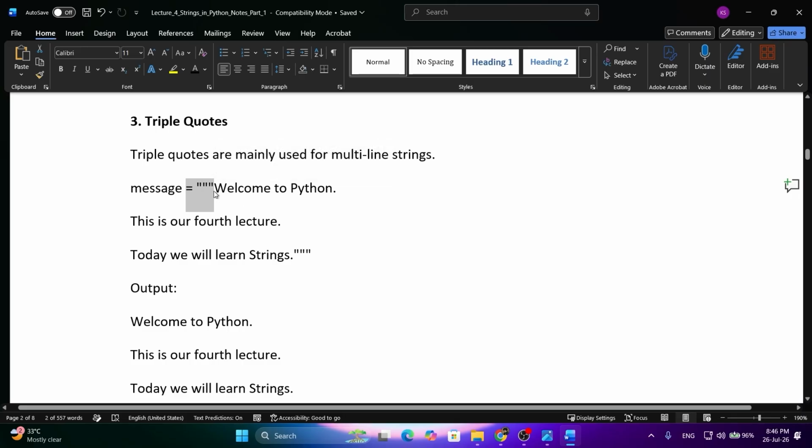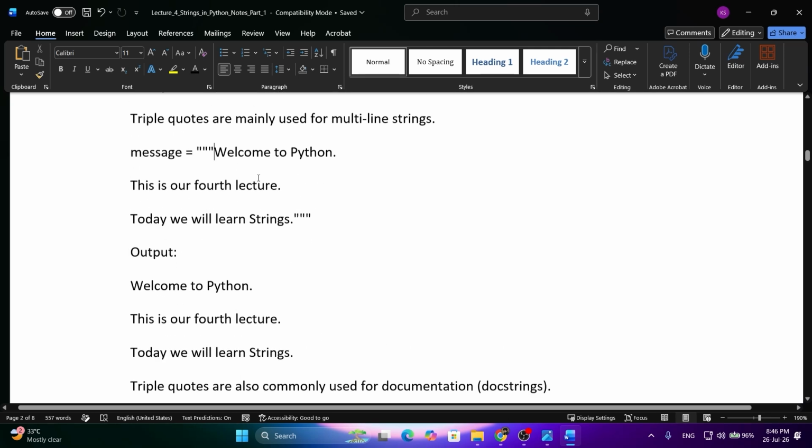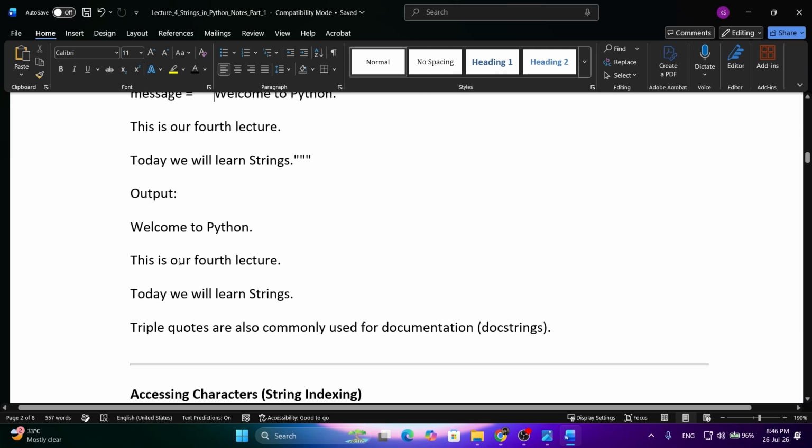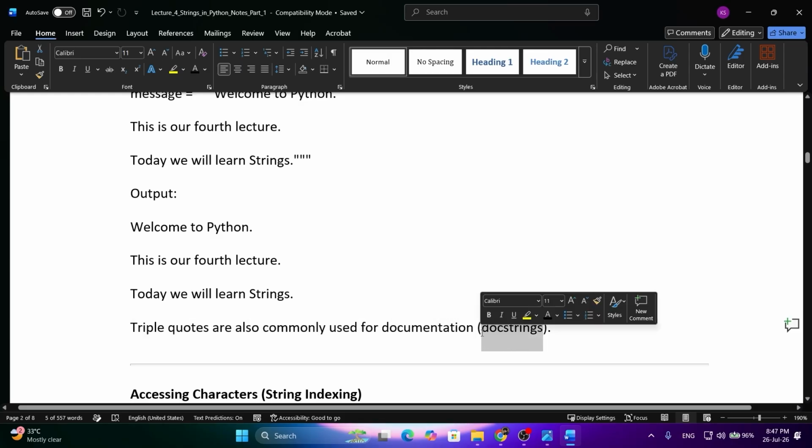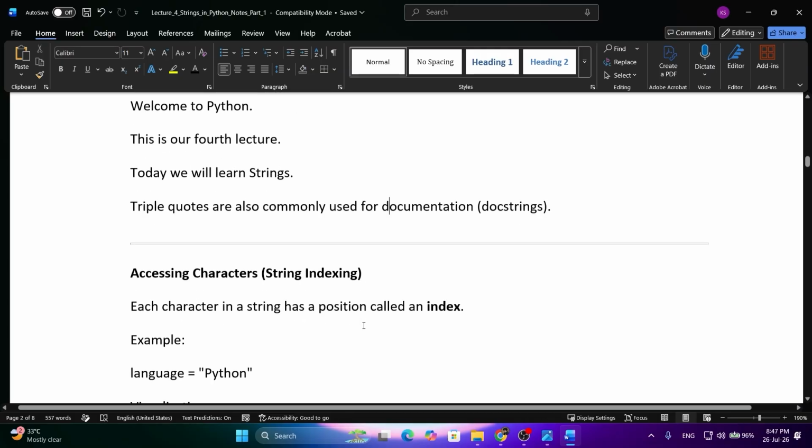You can also use double quotes here, but mainly triple quotes are used for multi-line strings. The output will be like this. Triple quotes are also commonly used for documentation, like when we make doc strings.